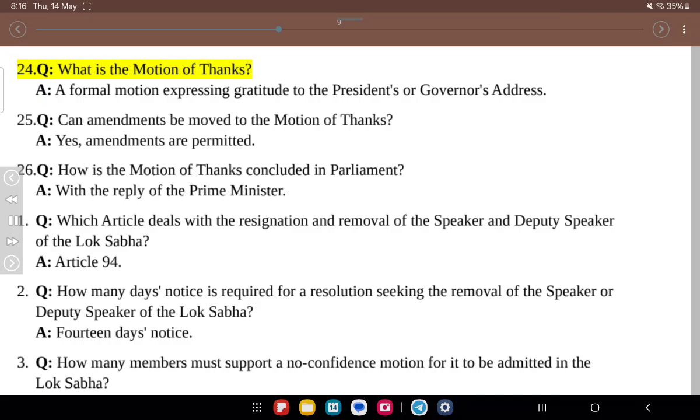24. Q. What is the motion of thanks? A. A formal motion expressing gratitude to the president's or governor's address. 25. Q. Can amendments be moved to the motion of thanks? A. Yes, amendments are permitted. 26. Q. How is the motion of thanks concluded in Parliament? A. With the reply of the Prime Minister.